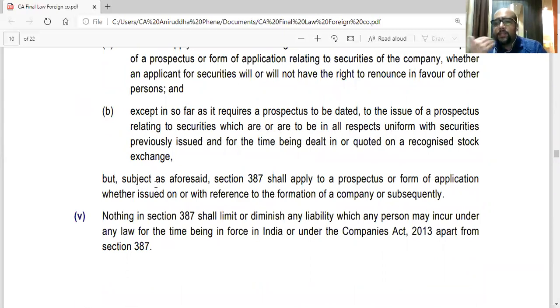Plus, all other sections which might be penalty sections will apply along with section 387. So 387 does not limit other penalty sections.